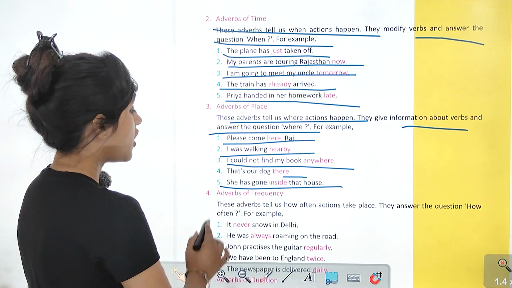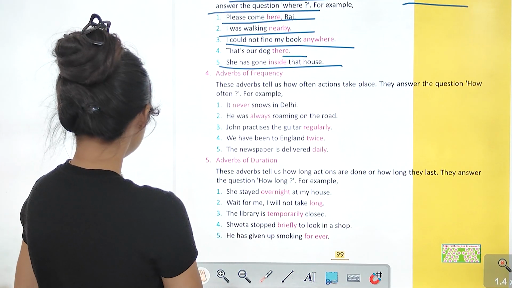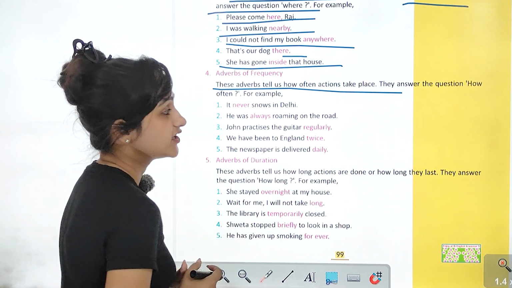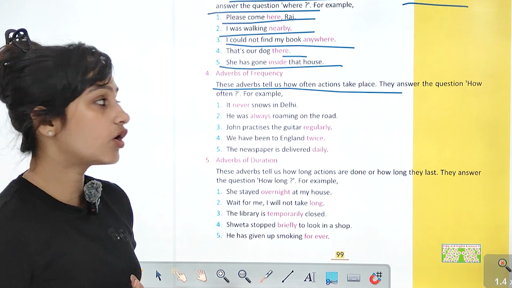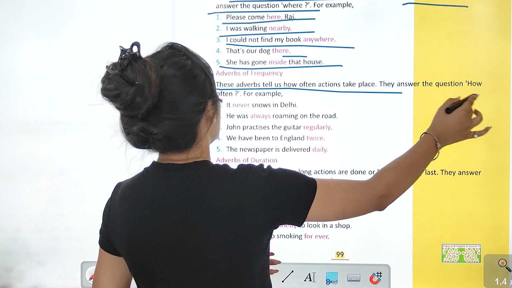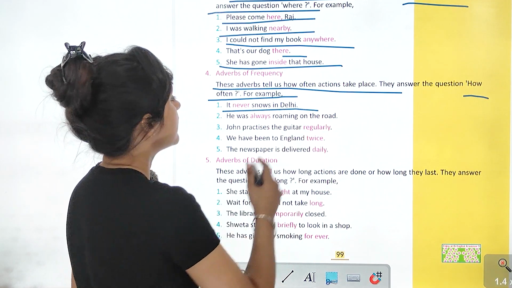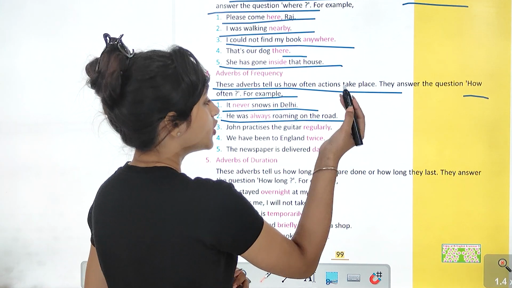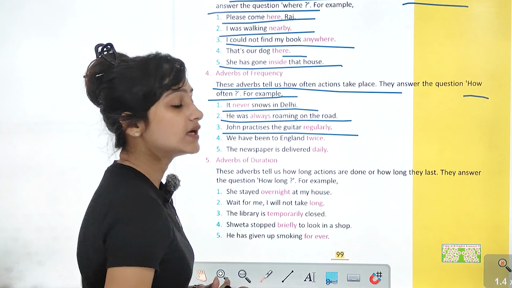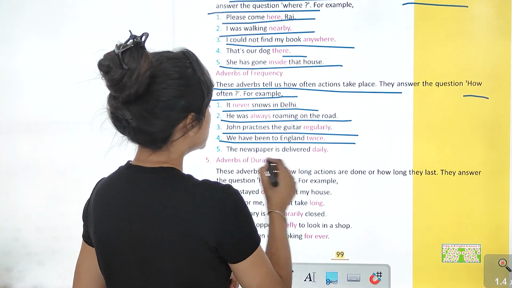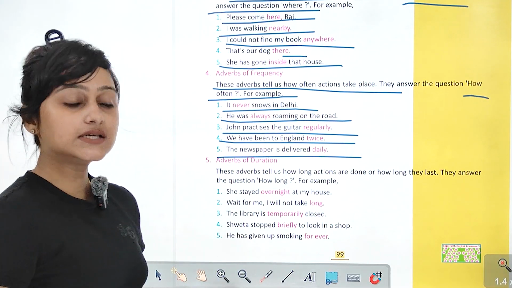Now adverbs of frequency. These adverbs tell us how often action takes place. ये कितनी often action take place करता है. They answer the question how often. For example, it never snows in Delhi. He was always roaming on the road. John practices the guitar regularly. We have been to England twice. The newspaper is delivered daily.